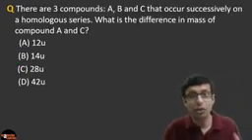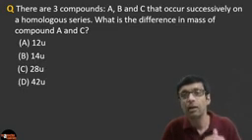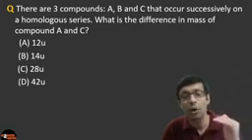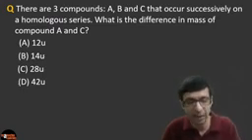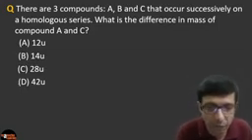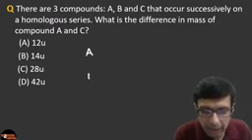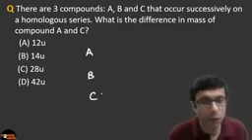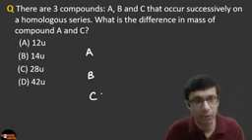This is a very interesting question. There are 3 compounds A, B and C that occur successively in a homologous series. What is the difference in mass of compound A and C? So what is this question saying? You have 3 compounds, let's say A, B and C, and these are all part of a homologous series. So they're successive in a homologous series.